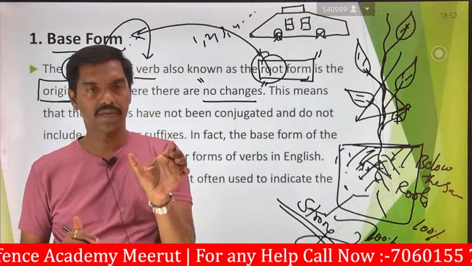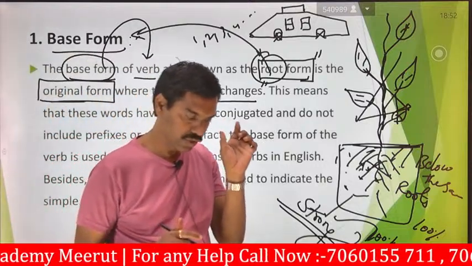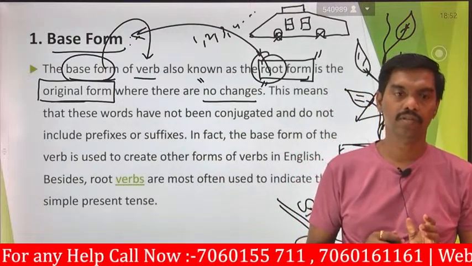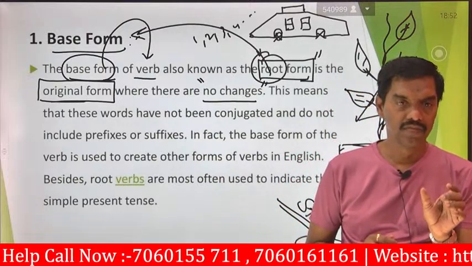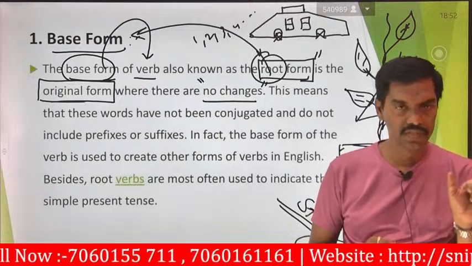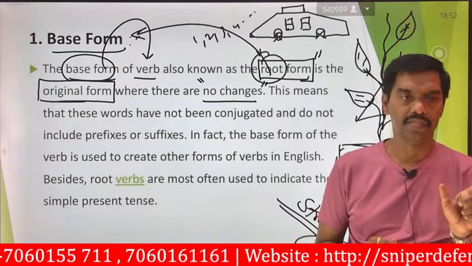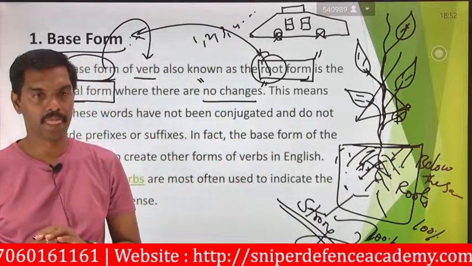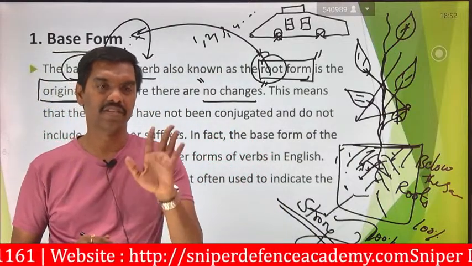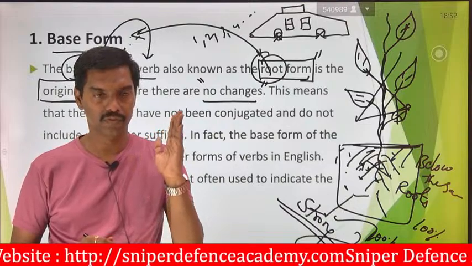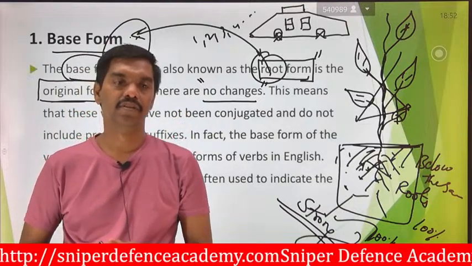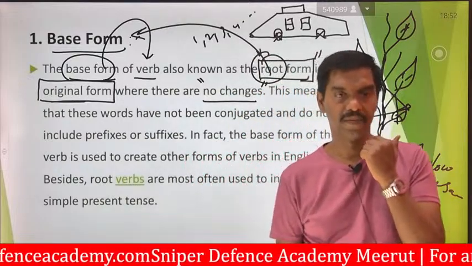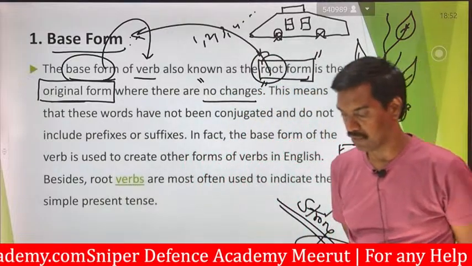The words which will never change the originality are said to be a base form or root form. So no one can change that. You can have alternate names, but the meaning remains the same. That is said to be a base form.